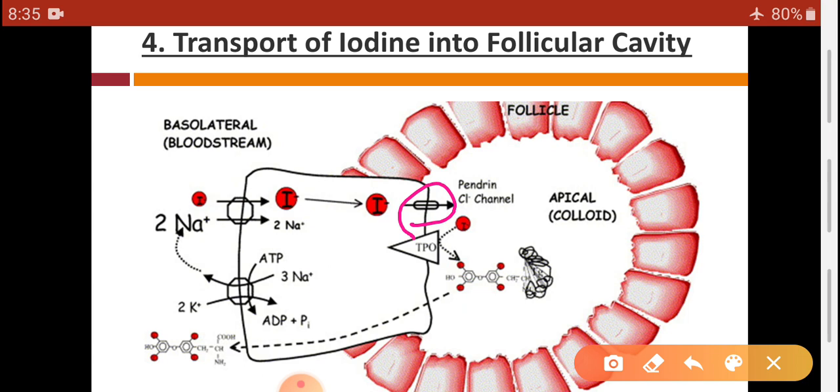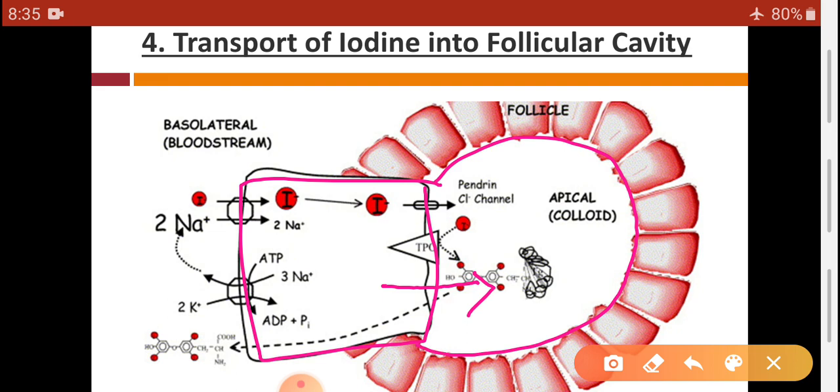So the first stage was thyroglobulin synthesis. This is the follicular cell. After thyroglobulin synthesis, thyroglobulin is transported and stored in this follicular cavity. Then the second stage is iodide trapping along with sodium, and iodide is transported against the concentration gradient.